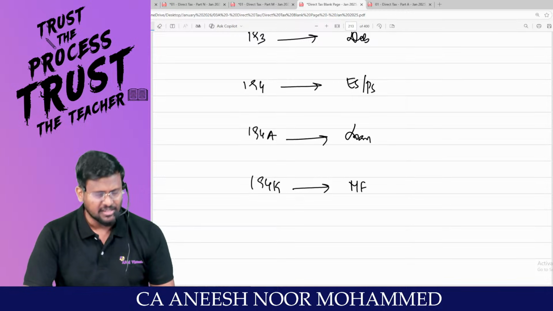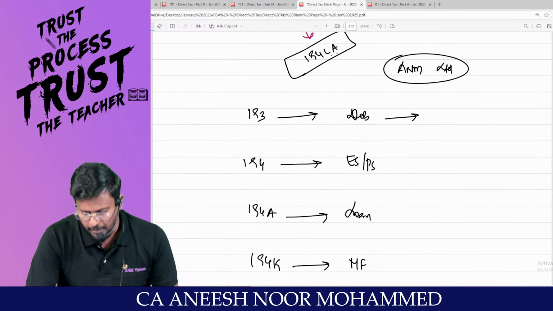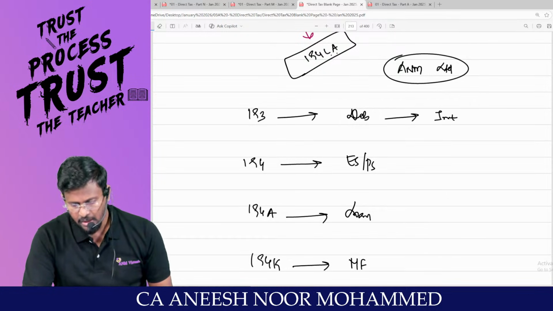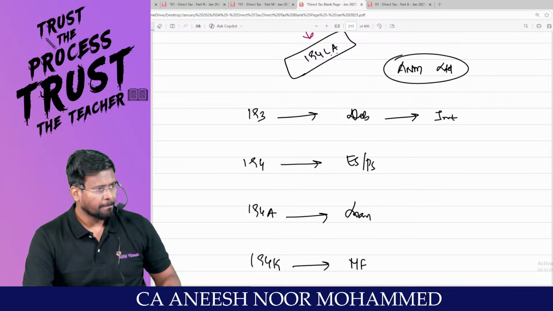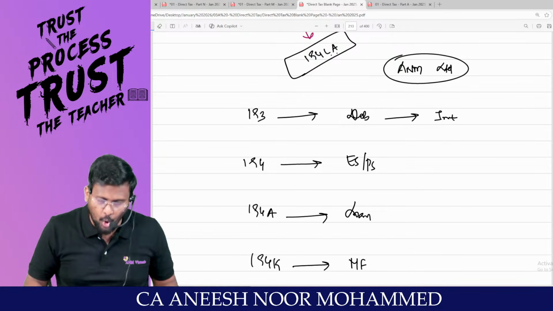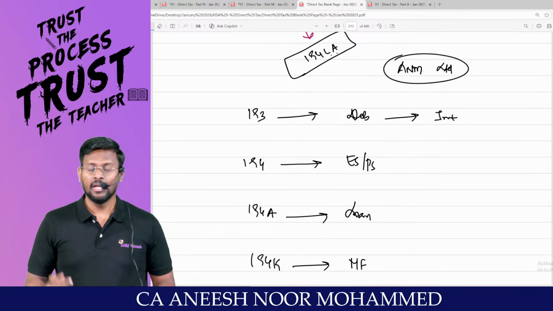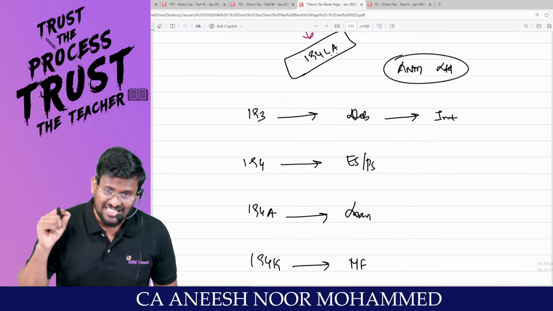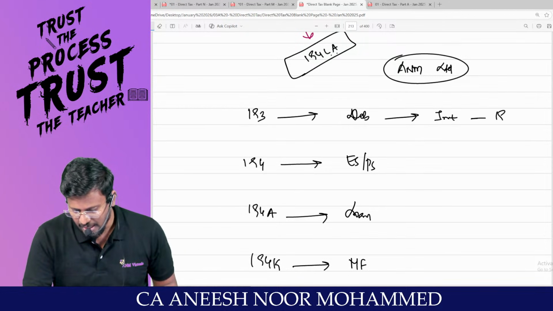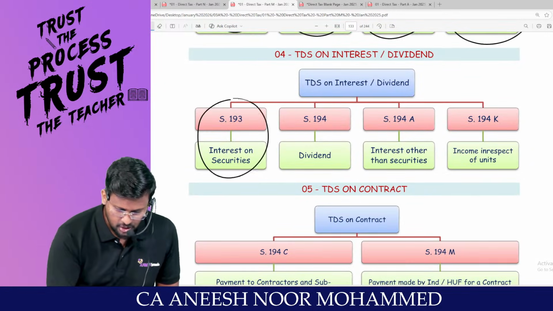Or if you are not trusting me, sir, then go and invest in mutual funds. You yourself tell me, if you invest in the debenture of ANM classes, I have to pay you interest. That interest is an expense for ANM and an income for the students. Sir, that interest I have to show in the finance cost in the Schedule 3 P&L account. Yes, sir, because it's an expense for me. If you have to claim that interest as a deduction in income tax, then I am supposed to deduct under 193.